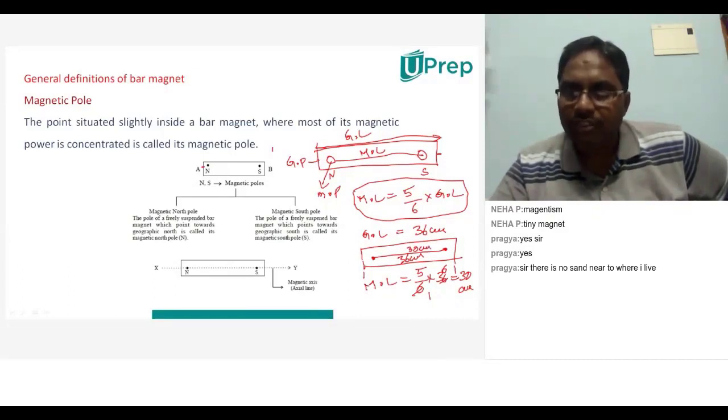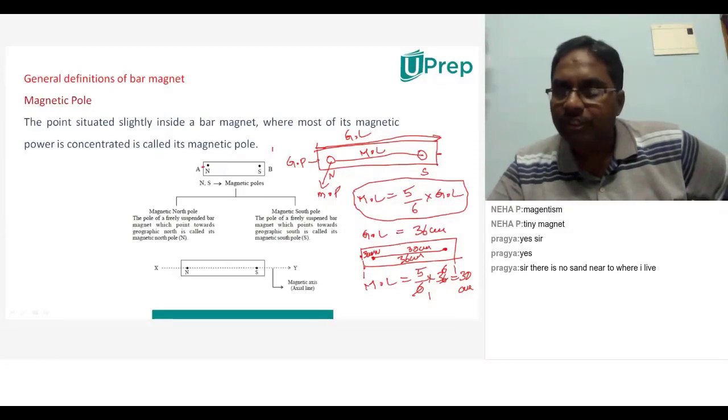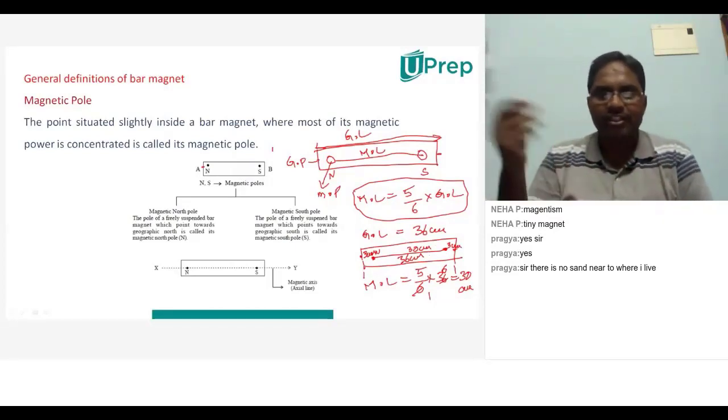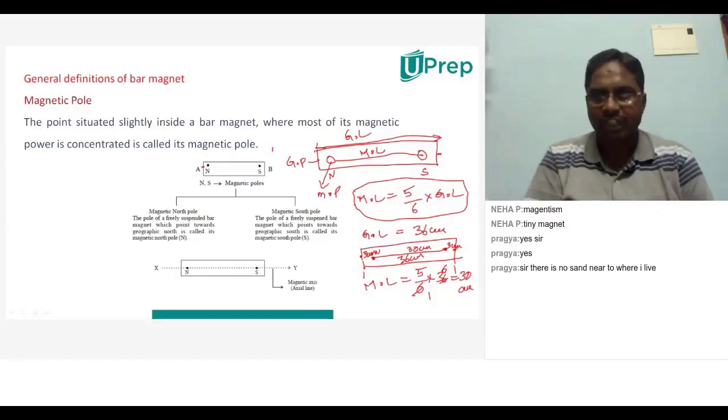Now you have to understand how much distance there will be from this geometrical end of the magnet to the north pole: 3 centimeters. And how much distance from this geometrical end to the south pole? 3 centimeters. So 30 plus 3 plus 3 is 36 centimeters. Like this you have to understand.